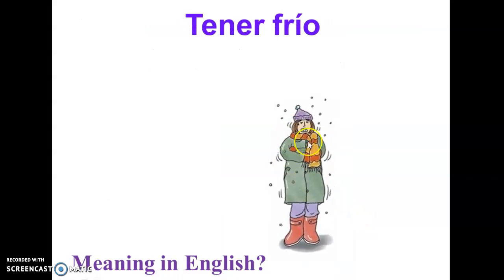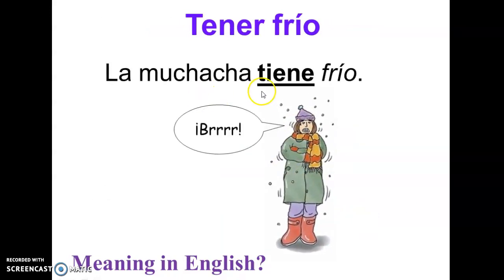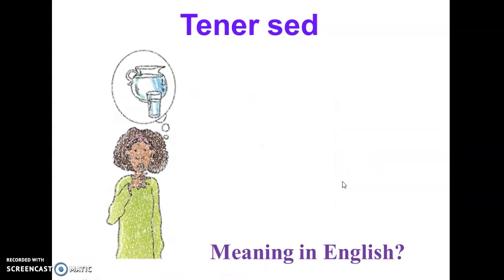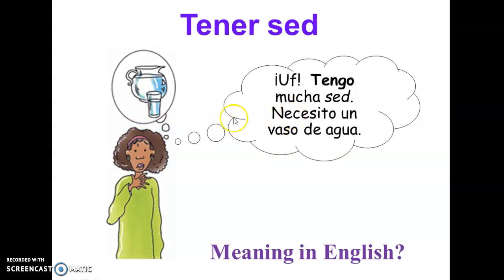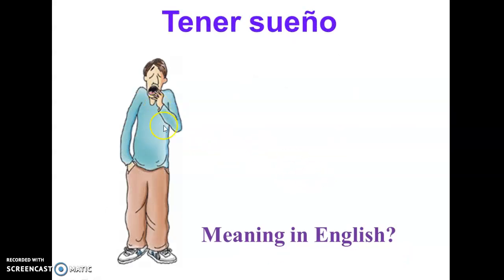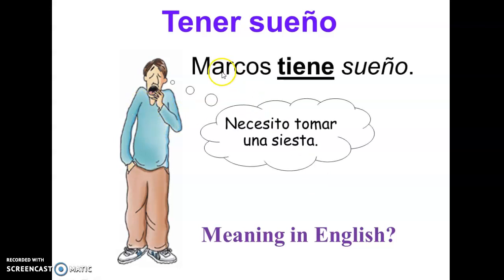Tener frío, right? So to be cold. La muchacha tiene frío. Tener sed. To be thirsty. Tengo mucha sed. Necesito un vaso de agua. So she's very thirsty and she needs a glass of water. Tener sueño. He is sleepy, right? I'm sleepy. And so, Marcos tiene sueño. Marcos is sleepy. And he's saying, or thinking, he needs to take a nap.